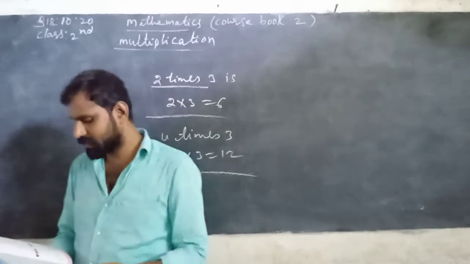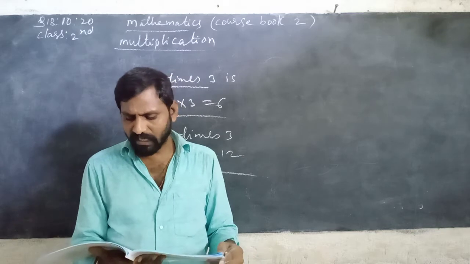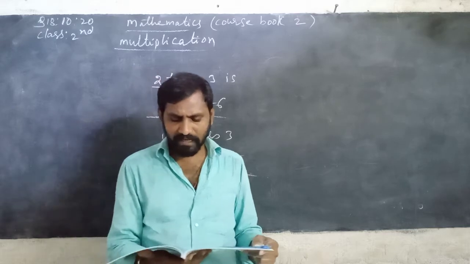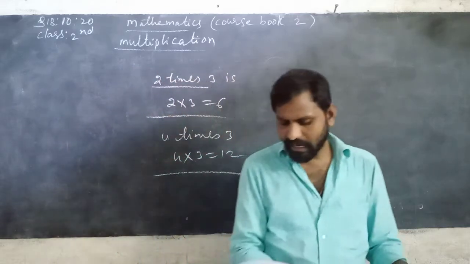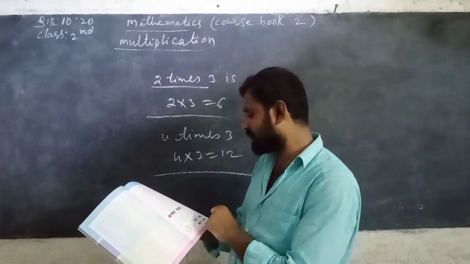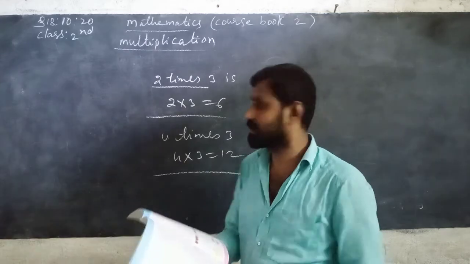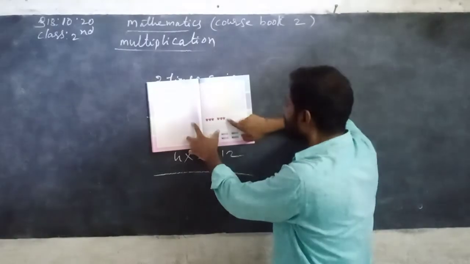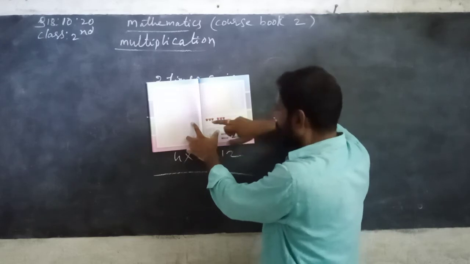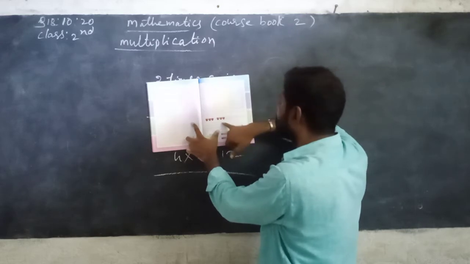Everybody read the multiplication table, 2 to 10. Now that you know the tables, it is easy for you to multiply any number. Let's go ahead. See here, there are 2 groups and 3 apples in each group. So you can write 3 plus 3, 6. You can write 2 times 3. First group and second group. You can see 3 plus 3, you can get 6. 2 times 3 means 2 into 3, you can get 6.